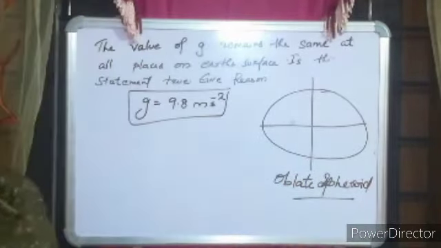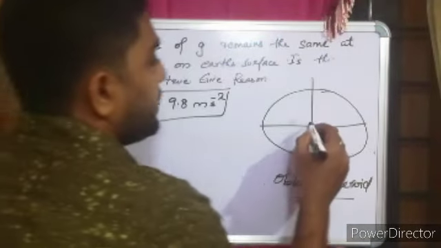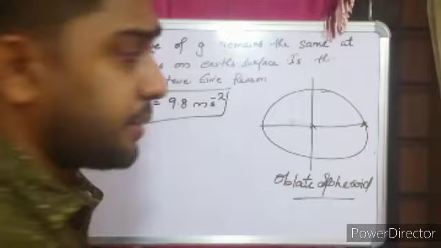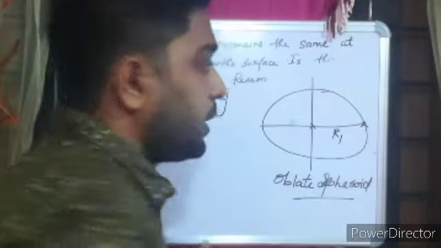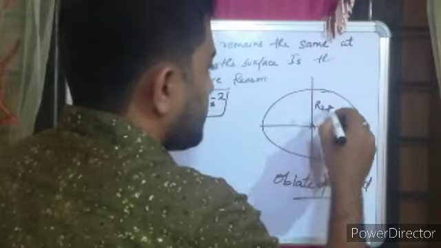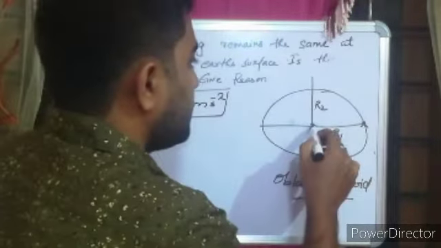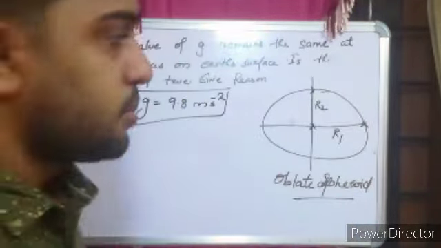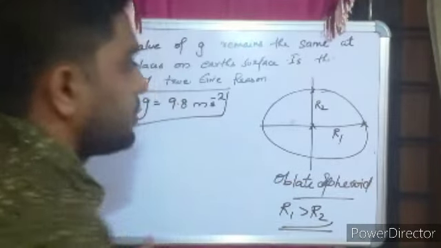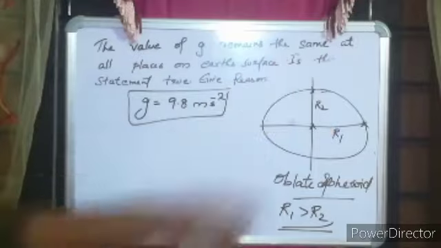When I say oblate spheroid, it just means that the distance from the center of Earth to the equator side, this distance r1, is greater compared with r2, the distance from the center to the poles. So r1 is greater than r2. That means the radius is not uniform.